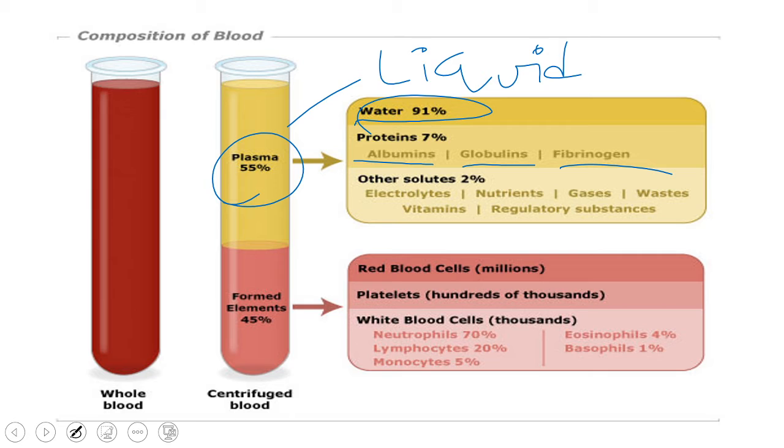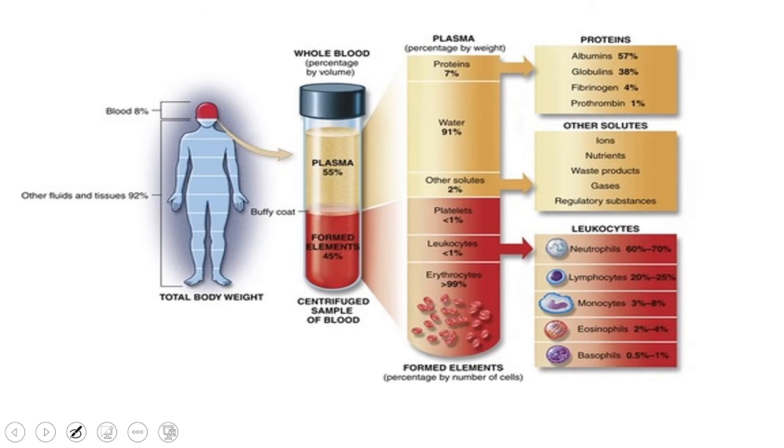So the different types of white blood cells are granulocytes and agranulocytes. In granulocytes, we have neutrophils, eosinophils, and basophils. Agranulocytes are lymphocytes and monocytes. The second most abundant is lymphocytes, the most abundant is neutrophils, and the least abundant is basophils. It's 0.5 to 1%, right? So this is about plasma and formed elements.